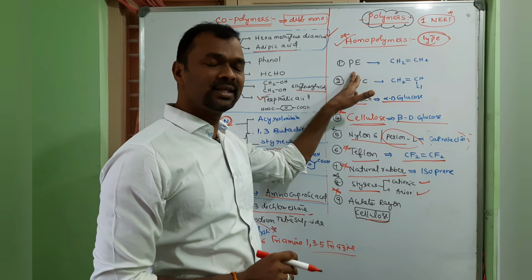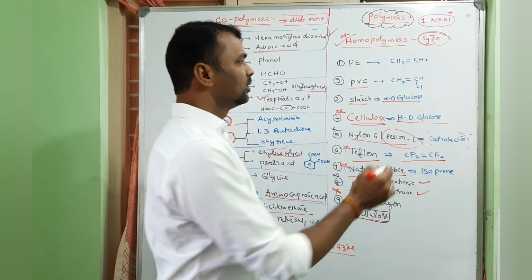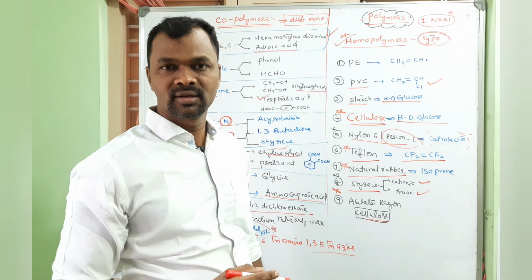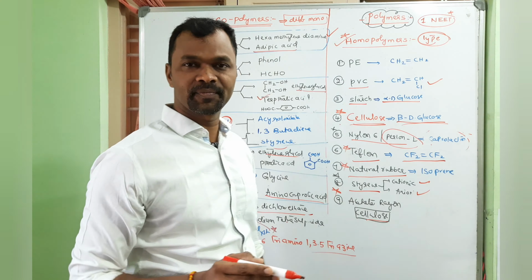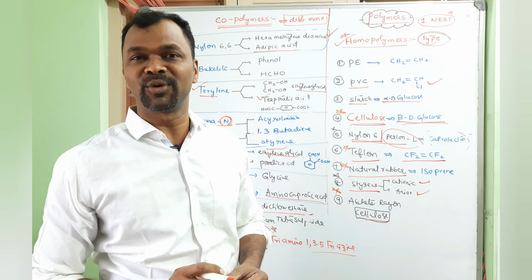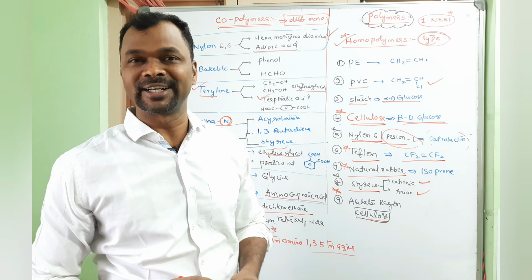Example, polythene, monomer is ethene. PVC, polyvinyl chloride, monomer is vinyl chloride. Starch, alpha D glucose, whereas cellulose, beta D glucose. Nylon 6, very important. The other name is also important, Perlon L. The monomer is caprolactam. Whereas Teflon is nothing but tetrafluoroethene.